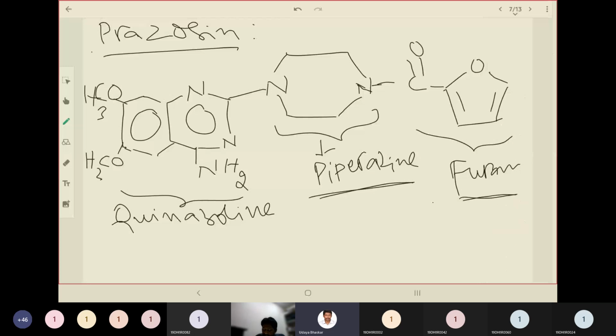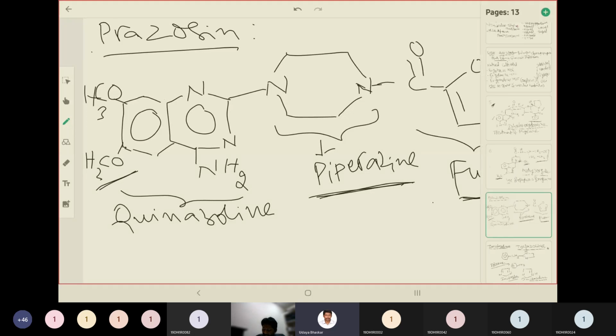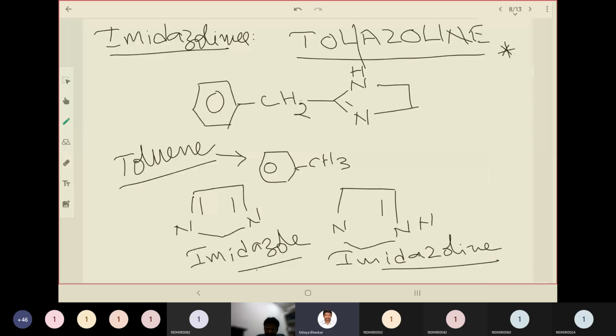One is piperazine, the other one is furan, and quinazoline. So remember three structures separately and combine them. Okay, and remember that there are methoxy groups attached to the quinazoline ring. Okay, that is how they are linked together.